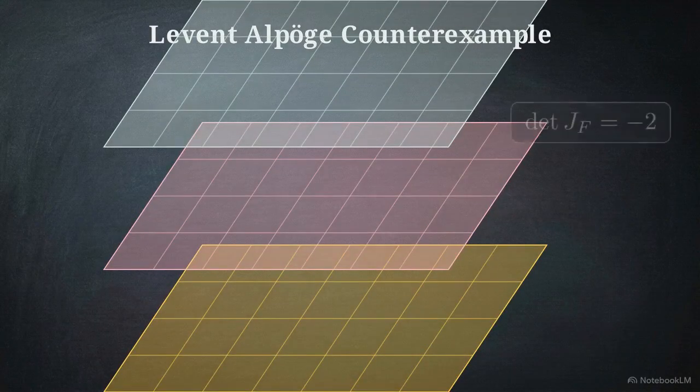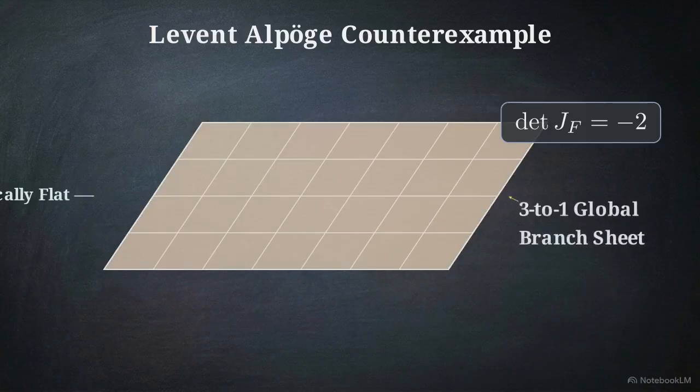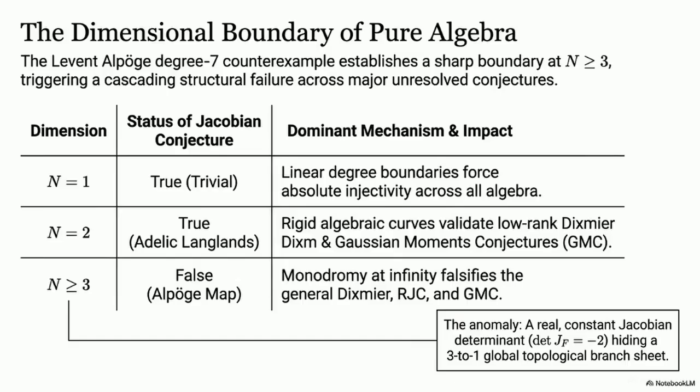It maintains a constant Jacobian determinant of -2, a value that successfully hides a 3-to-1 global topological branch sheet within its coordinates. This table shows a sharp boundary at 3 dimensions. In lower ranks, rigid algebraic curves and linear boundaries enforce global injectivity. But at n equals 3, the Alpöge map proves that these local constraints no longer guarantee a 1-to-1 mapping.